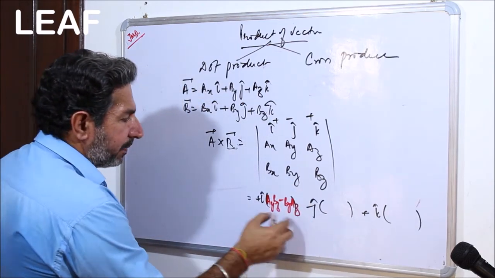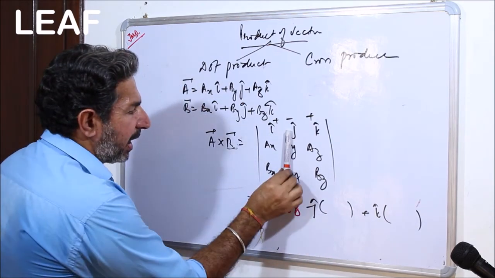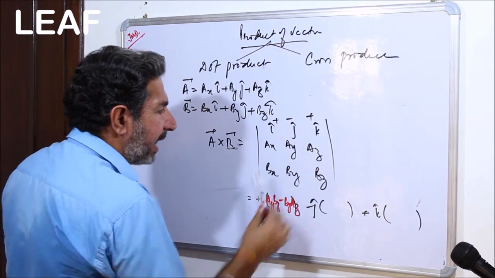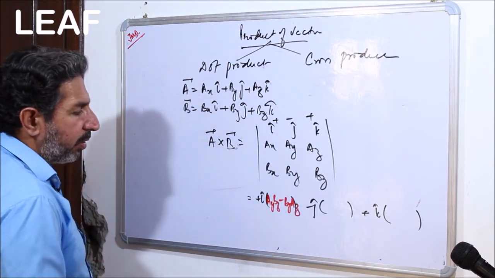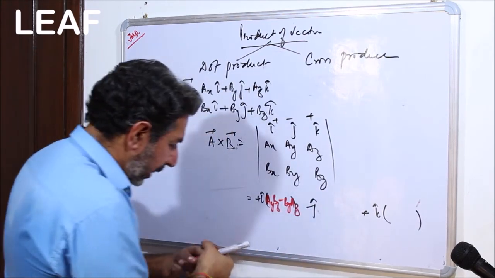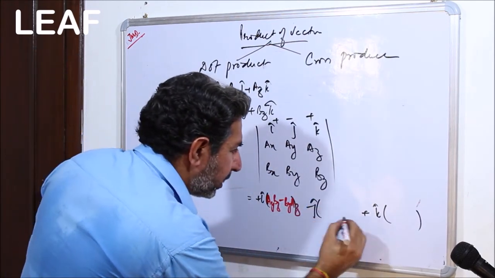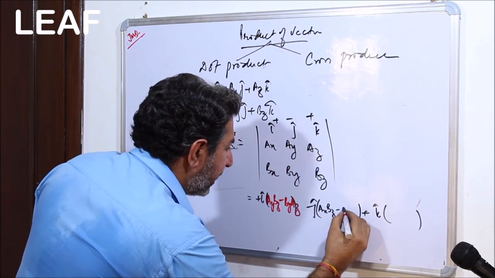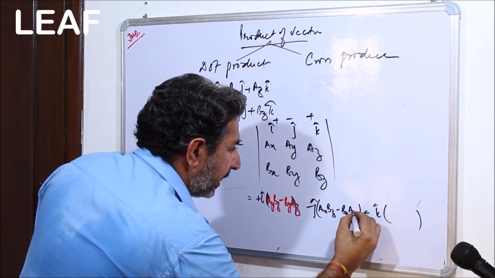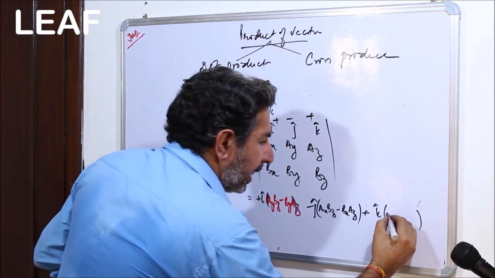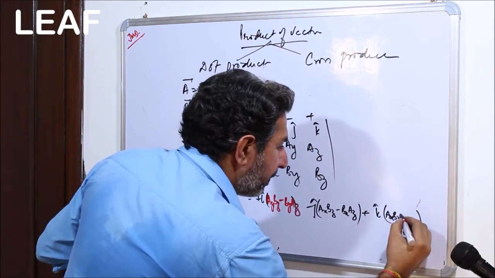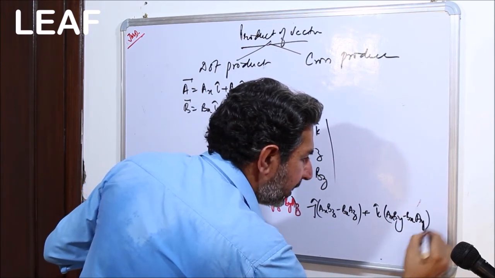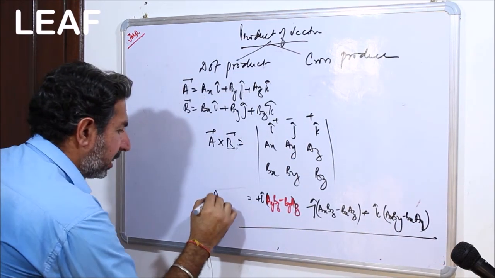Right? Similarly for j, it is AX BZ, BX AZ. Similarly for k, it is AX BY, BX AY. Okay, you want me to write it? So quickly I can write it for you guys. So it is AX BZ minus BX AZ. Similarly, AX BY minus BX AY. That's all. And this is A cross B.